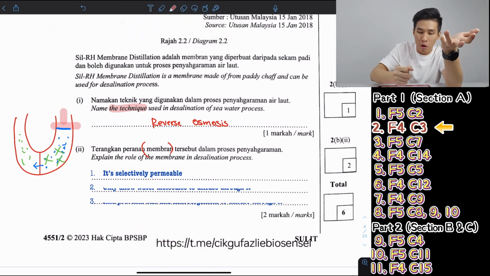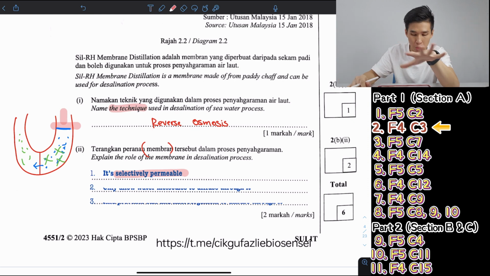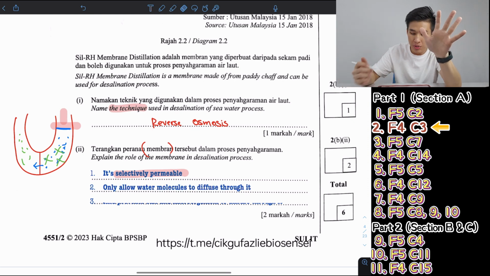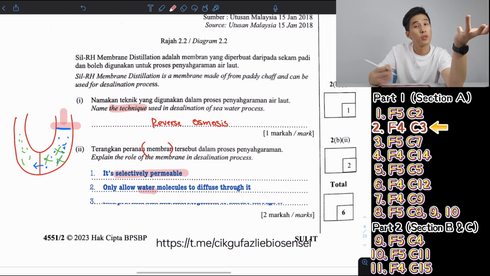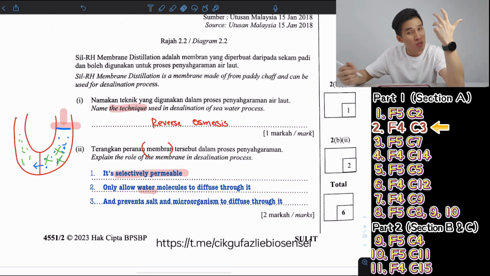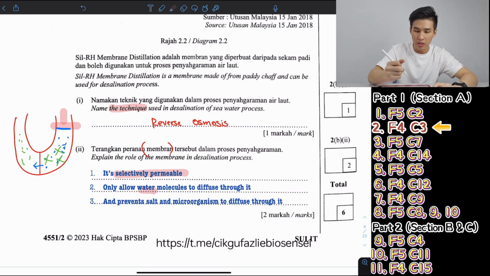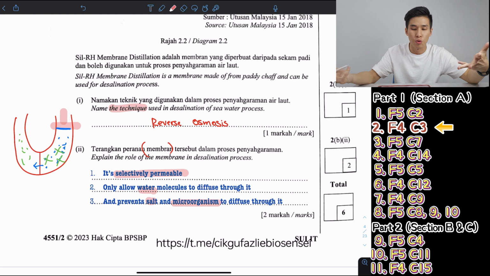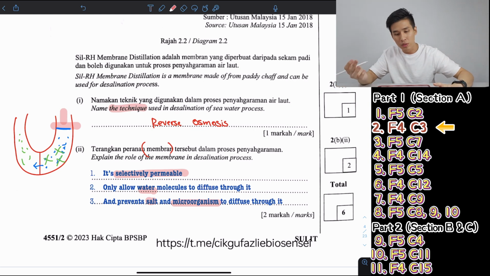I've seen people get it wrong before in school exams when they write semi-permeable, so better write selectively permeable. This one is confirmed correct. This membrane only allows water molecules to pass through, but prevents larger molecules like salt and microorganisms in your seawater from diffusing through it. That's how you produce fresh water through reverse osmosis.